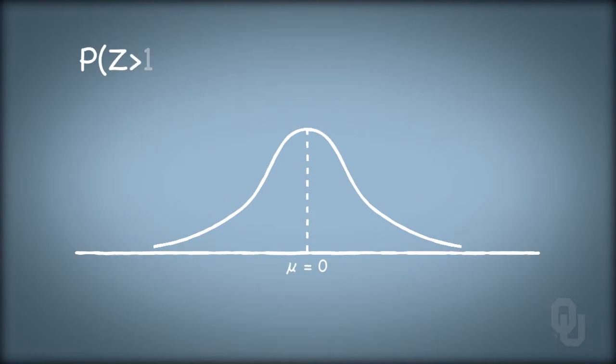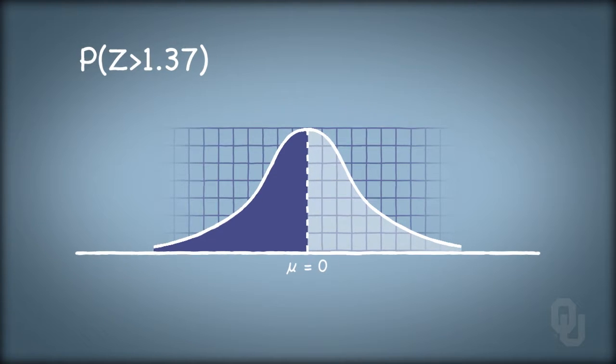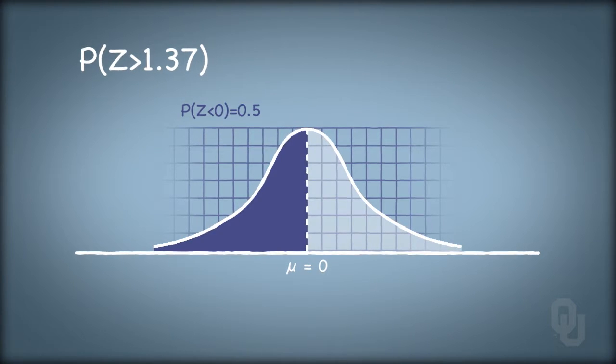What is the probability that z is greater than 1.37? Remember that the table gives us the area between 0 and the value we're looking up. Also remember that the table is symmetric about 0, so half the probability lies above 0 and half lies below. That means that the area under the curve greater than 0 is 0.5. Likewise with the area less than 0.